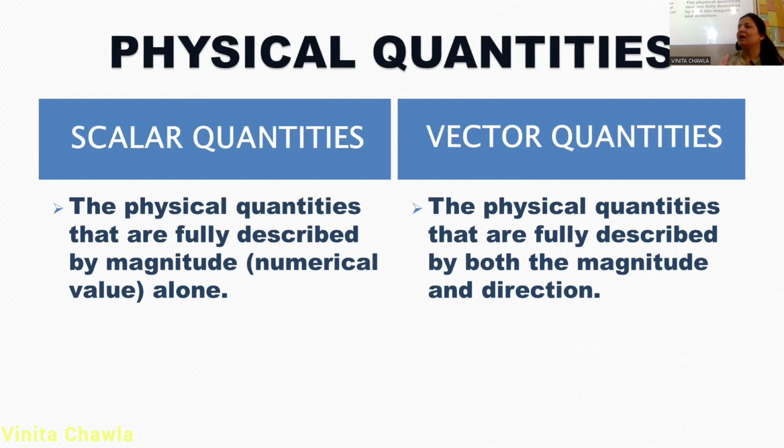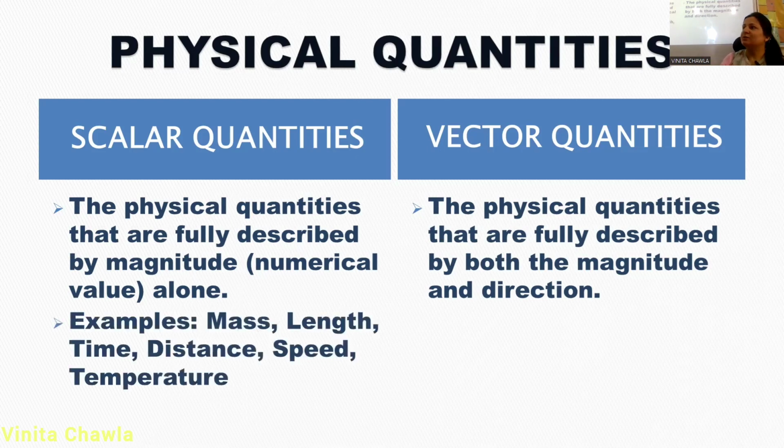When we say that a car is moving with a speed of 40 kilometers per hour, we don't know in which direction it is moving, where it is going. In that case, we consider the speed of the car as a scalar quantity. But if we add the direction to it, then it becomes a vector quantity. So vectors are those physical quantities which have both magnitude as well as direction. Examples of scalar quantities are mass, length, time, distance, speed, temperature.